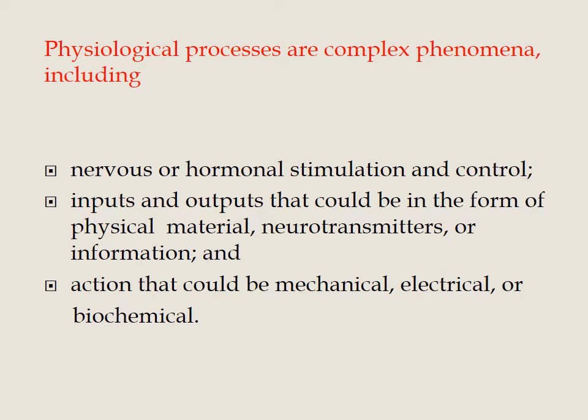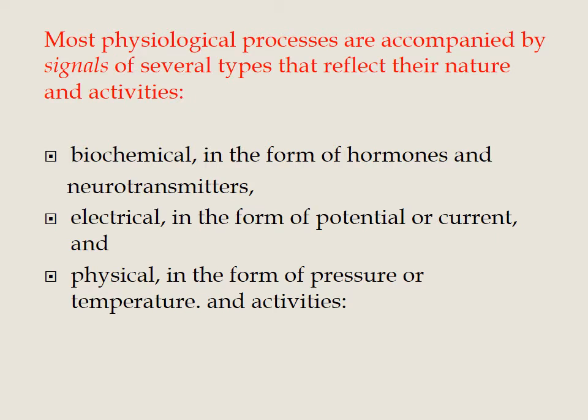These normal functions are called the physiological process of the complex systems. There are several types of signals that reflect the nature and activities: biochemical in the form of hormones, electrical in the form of potentials or current, and physical in the form of pressures or temperatures.